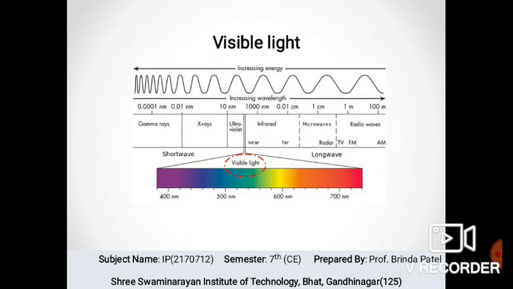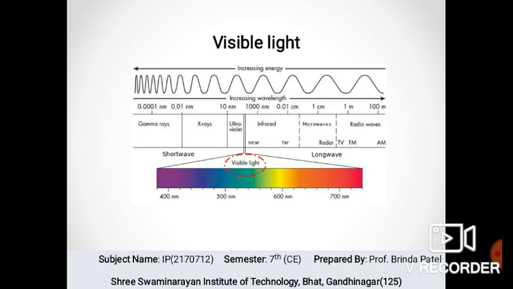Now the next is visible light. Considering that the visual band of the electromagnetic spectrum is the most familiar in all our activities, we know that the image has three main colors known as RGB, which is red, green and blue. From these three color combinations, every color is possible in an image. Every color has its own wavelength, so let's see the wavelength of these colors.